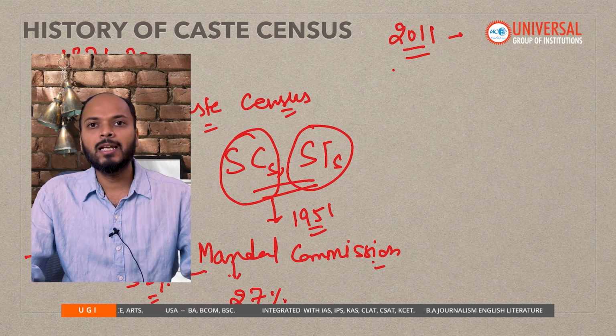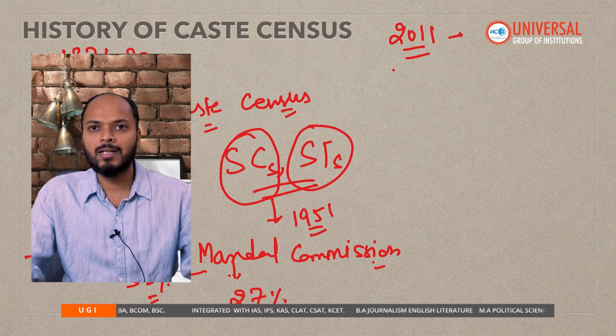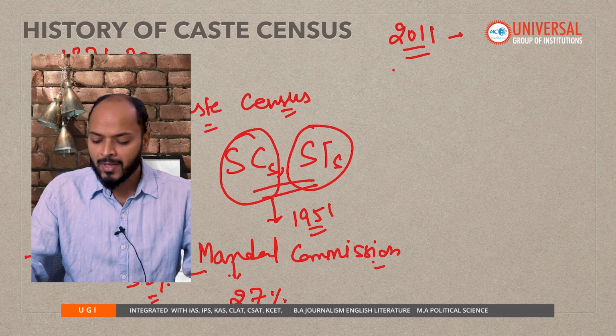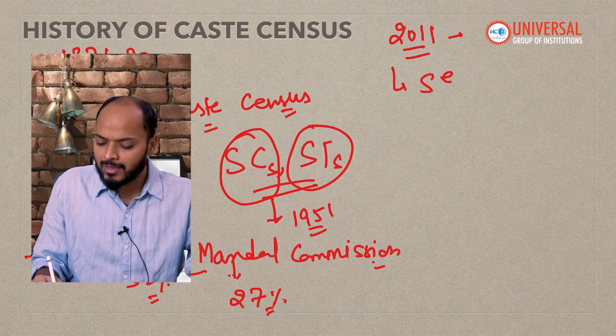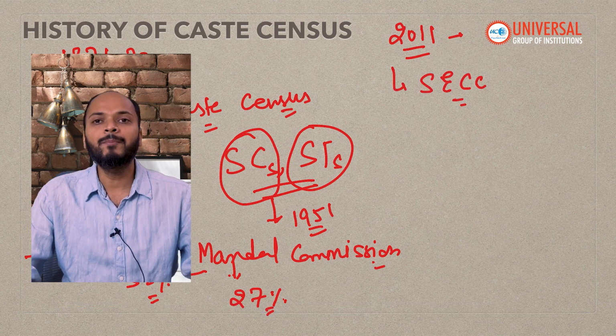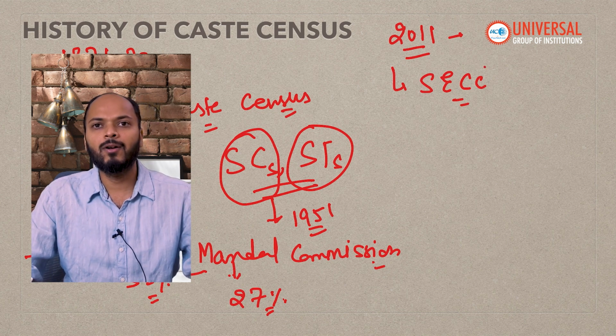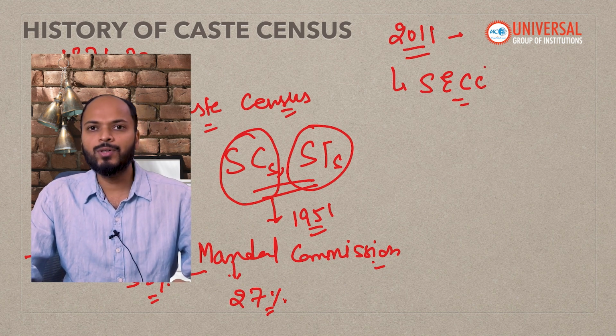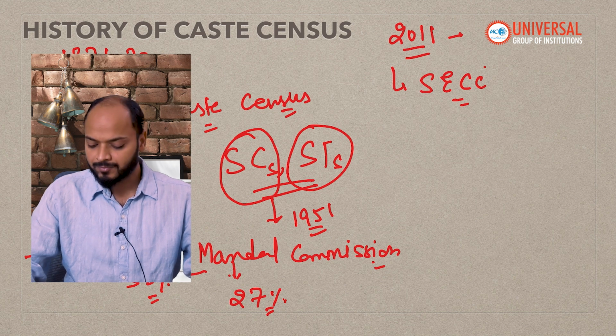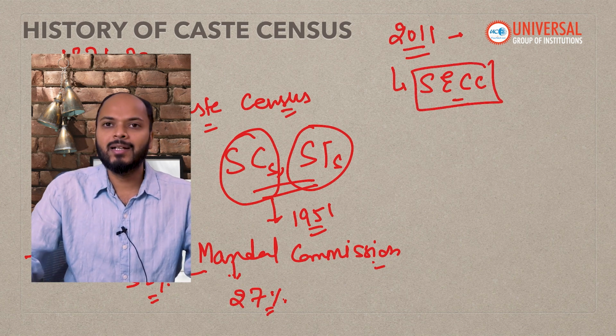But in 2011, the main census did not collect caste data. Parallelly, the government of India started a new activity called SECC, the Socio-Economic Caste Census.